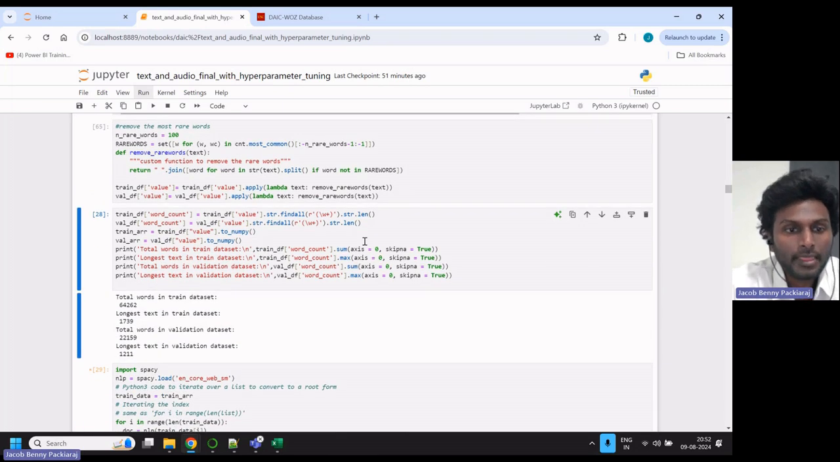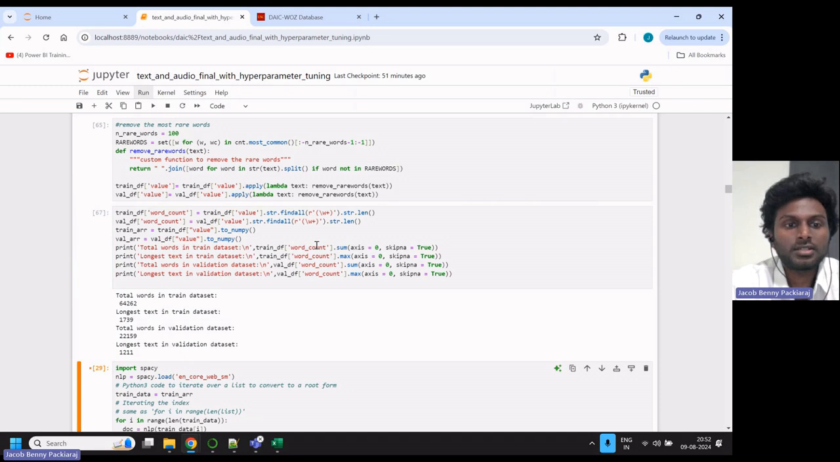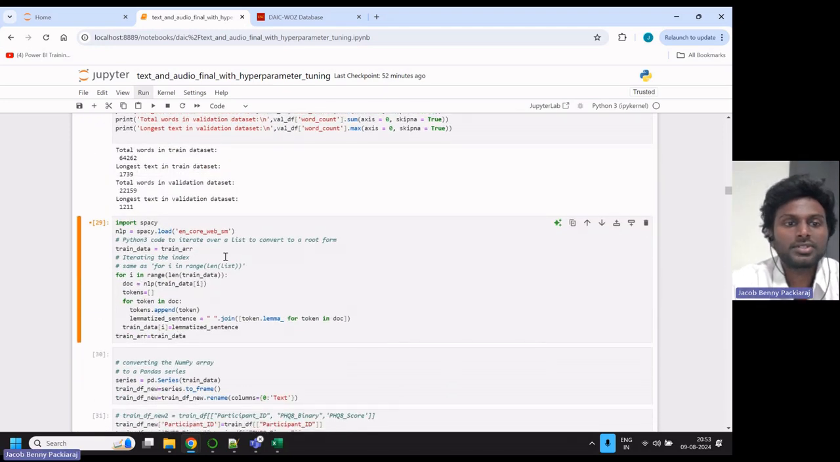Here is a summary of the data frame, the total number of words in the training dataset and in the validation dataset. Proceeding further, I'm using spaCy for the lemmatization process, which converts a word to its root form.